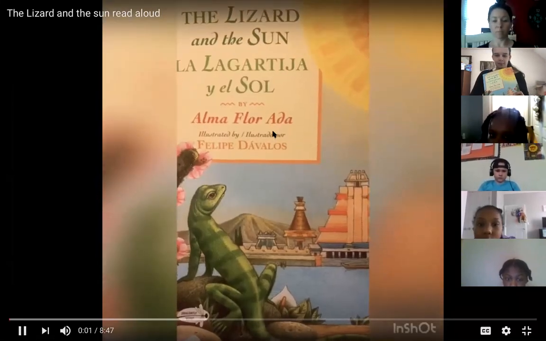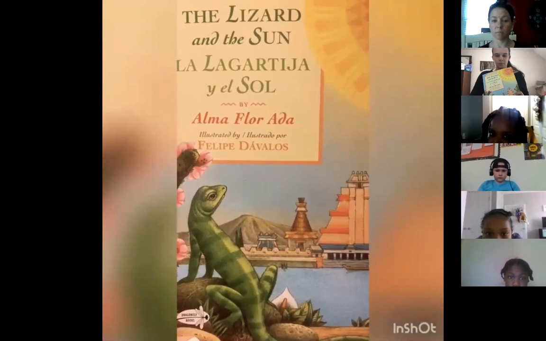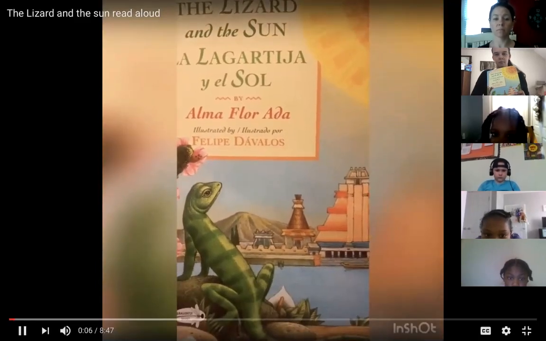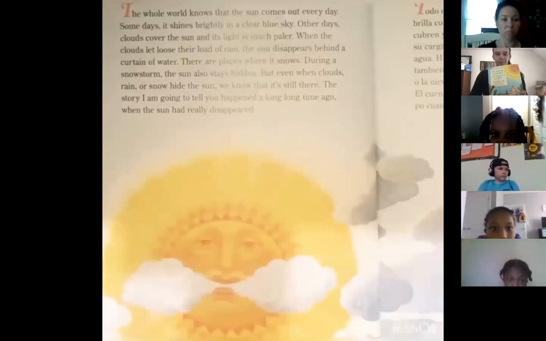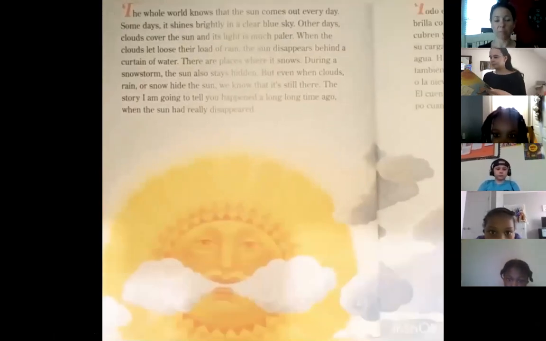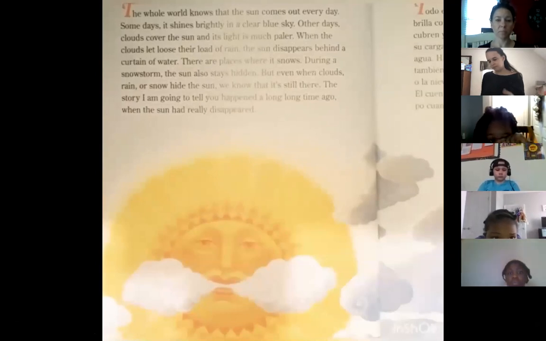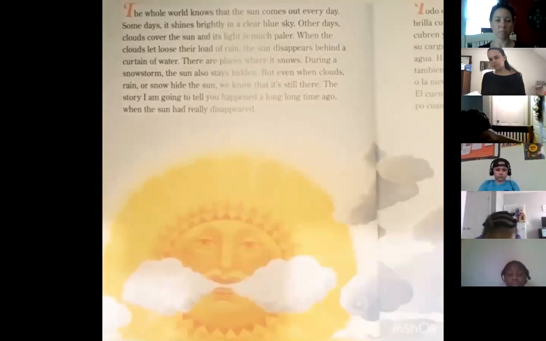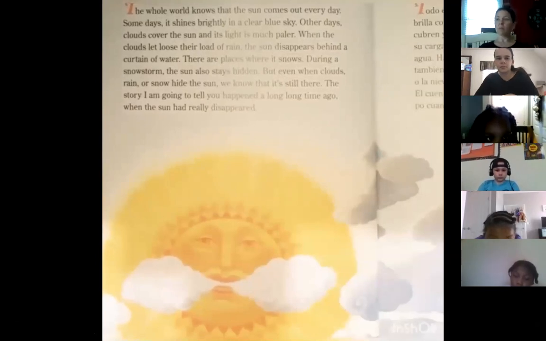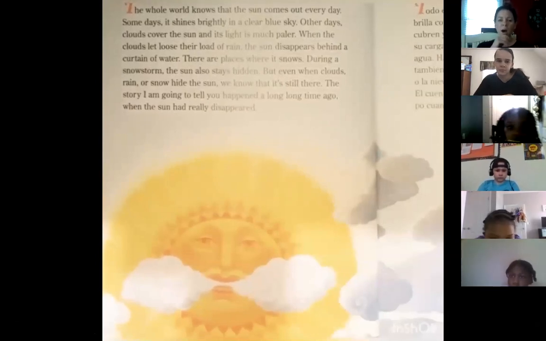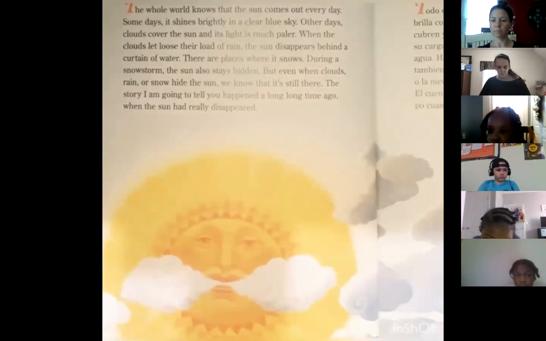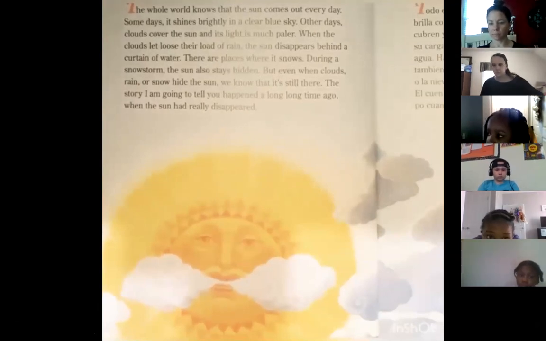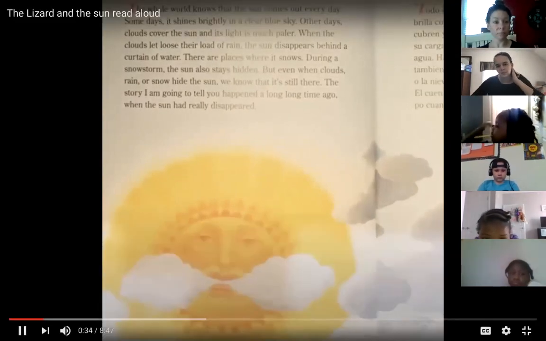The Lizard and the Sun, written by Alma Flor Ada, illustrated by Felipe Dávalos. The whole world knows that the sun comes out every day. Some days it shines brightly in a clear blue sky. Other days clouds cover the sun and its light is much paler. When the clouds let loose their load of rain, the sun disappears behind a curtain of water. There are places where it snows. During a snowstorm, the sun also stays hidden. But even when clouds, rain, or snow hide the sun, we know that it's still there.